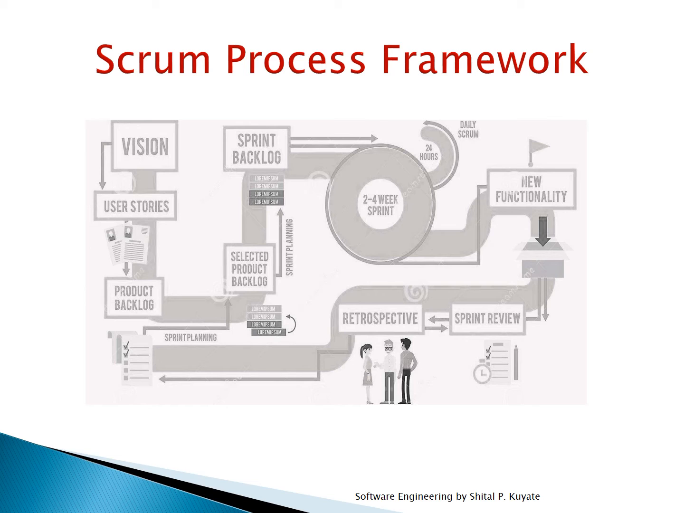Then the second main component is the user story. User stories are nothing but the requirements or features which have to be implemented. In Scrum, there are no huge requirements documents. Rather, the requirements are defined in a single paragraph.